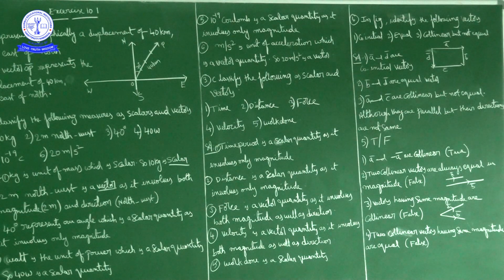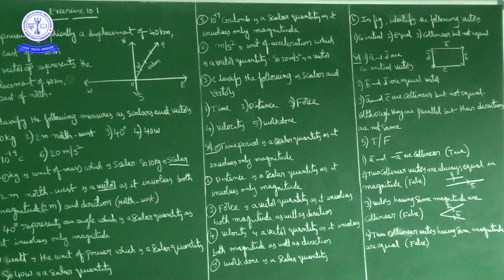Next question. Classify the following as scalar and vectors. Which is scalar and which is vector? Time period is a scalar quantity because it involves only magnitude. Second one, distance. Distance is also a scalar quantity as it involves only magnitude, but displacement is a vector quantity.